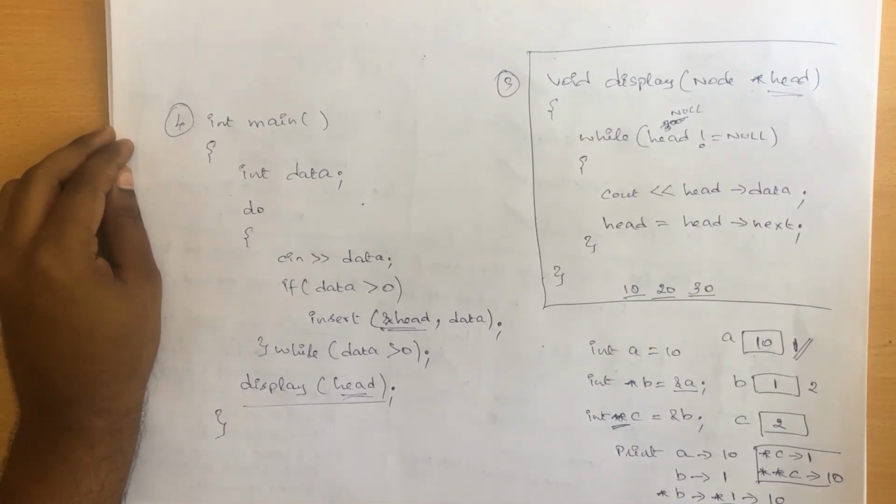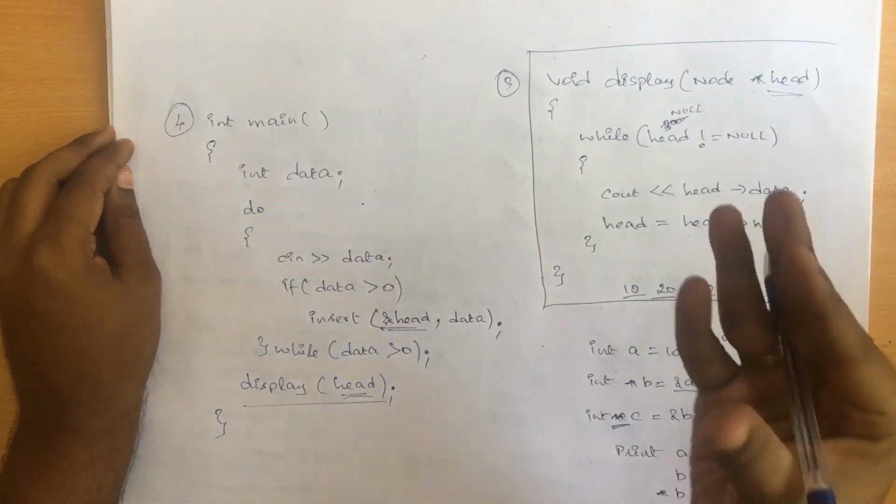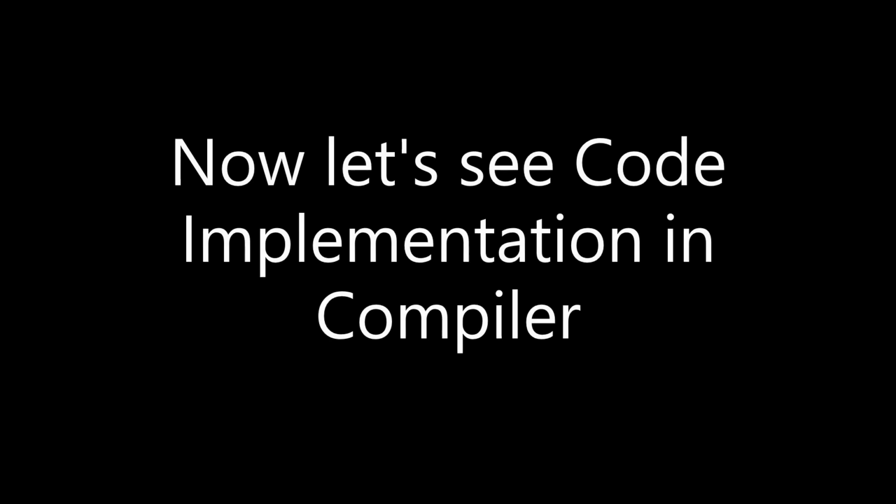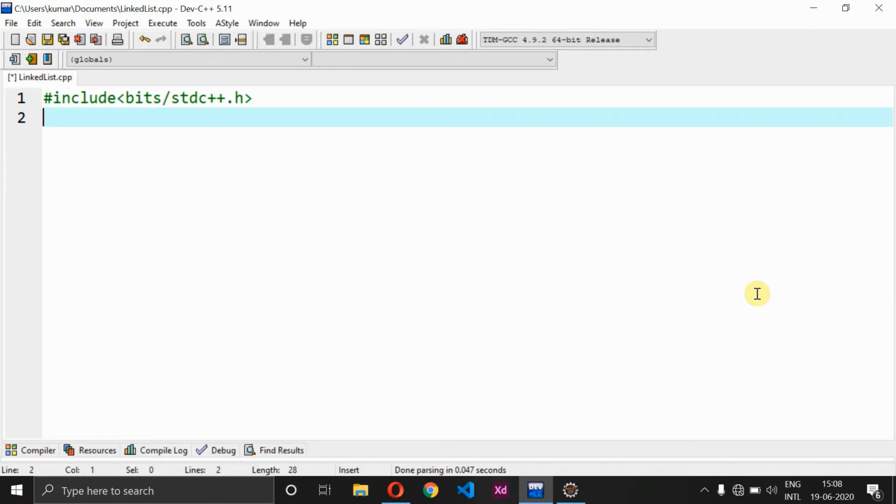Now let's quickly see how to convert this entire thing into code. So now let's discuss how to implement the entire procedure in code. Here I will be taking C++ and parallelly we will be working with Java, right? Whatever code I write in C++ will be completely the same as what I am going to write in Java also. So please make sure that you listen to the entire video so that you will have a clear-cut idea about how to write the same code in both C++ as well as Java.